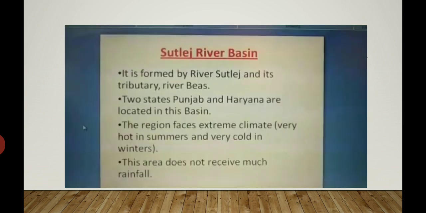Now we come to the Satluj River Basin. It is formed by the river Satluj and its tributary, the river Beas. The river Satluj joins the river Beas in Amritsar, in Punjab. Two states, Punjab and Haryana, are located in this basin. The region faces an extreme climate, very hot in summers and very cold in winters. This area does not receive much rainfall.